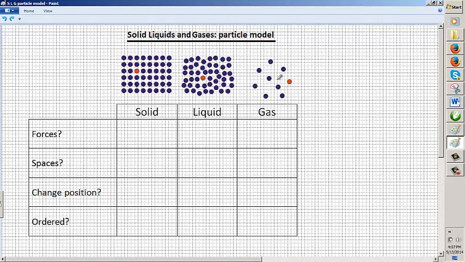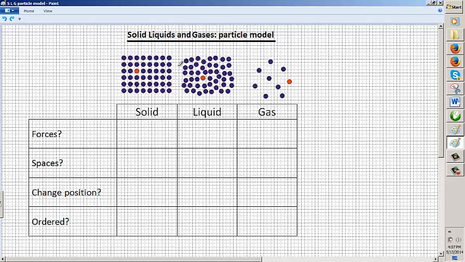And then over to the gas, these particles are very disordered indeed, and there are very large spaces between the particles of the gas. This diagram is a bit confusing really, because the spaces between the particles are really much larger than is represented in this diagram. Okay, so we need to be clear about that. So very large spaces between the particles of a gas.